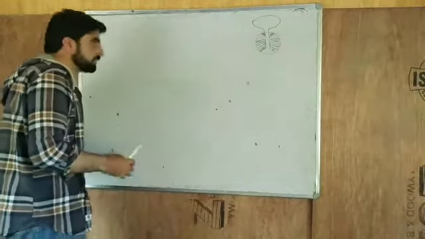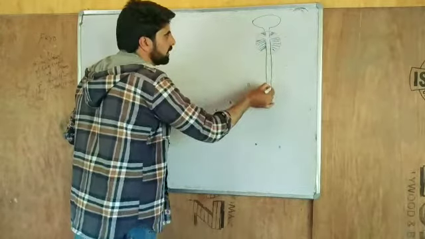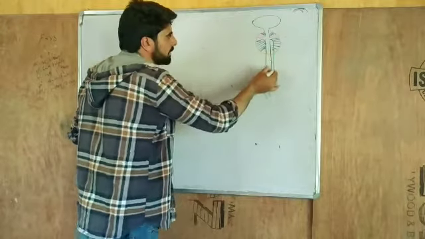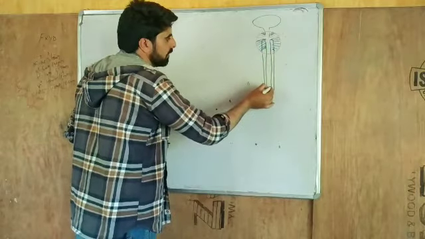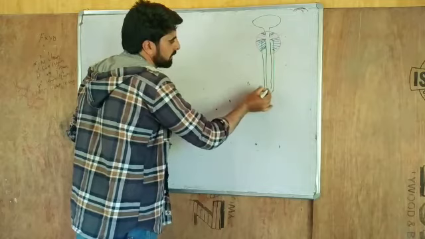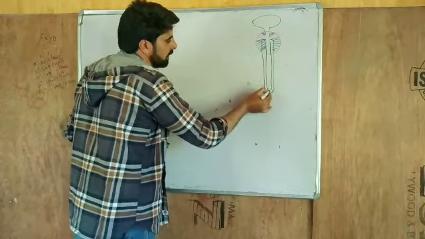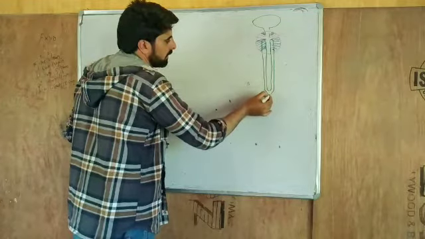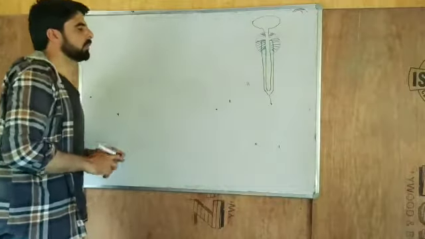Say for instance, if this is the urethra, then we have the presence of muscles here. This is what we call the penis. These muscles and the penis aperture are covered by the prepuce, and we have this opening, which we call the urogenital opening. We'll see all these one by one.